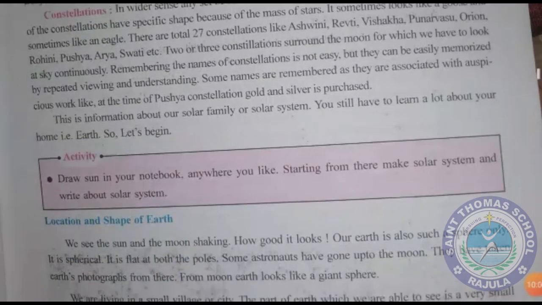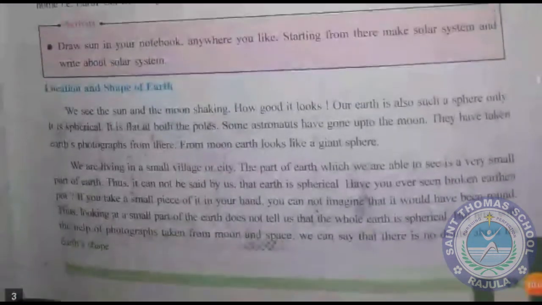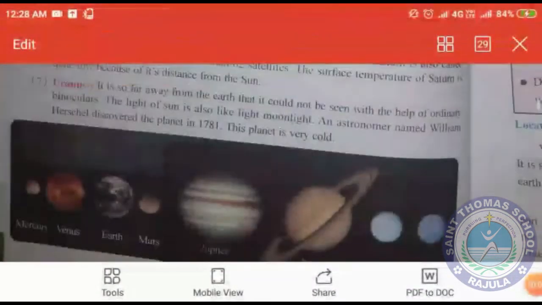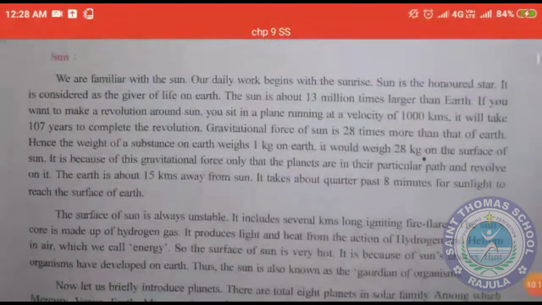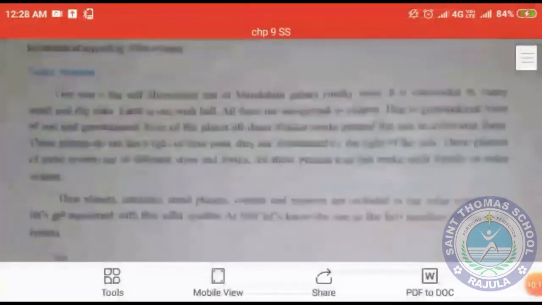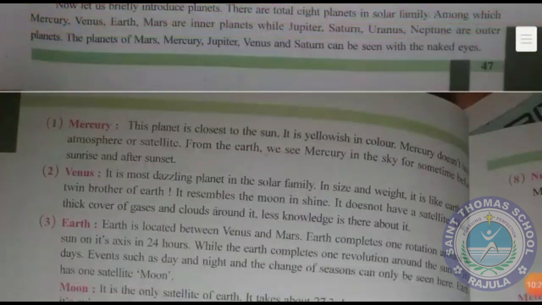Now, about deep details of the earth, we are going to see in the next part of this chapter. Up to now we have studied the eight planets, the satellites, meteors and constellations. By the next period you have to study all the details about these eight planets. Fill in the blanks from this can be asked in the exam.